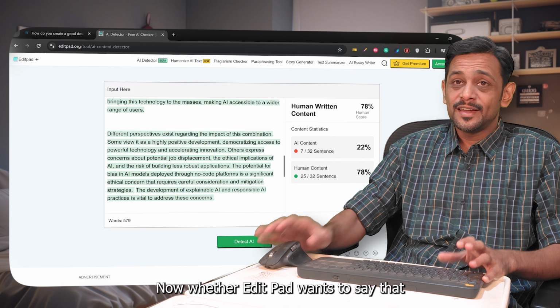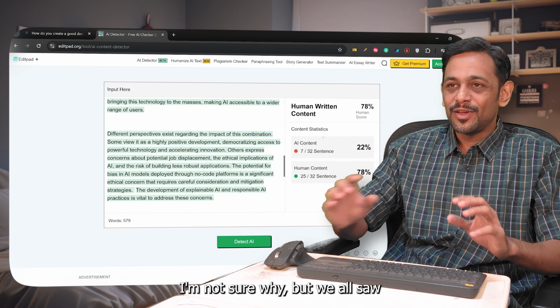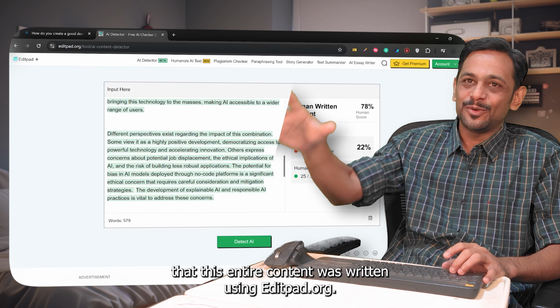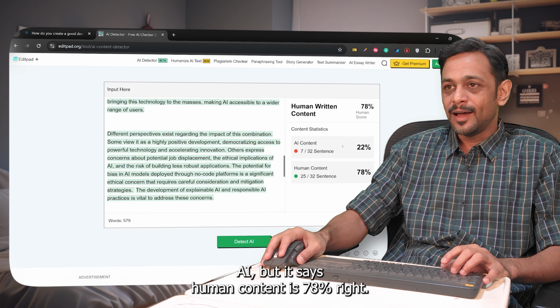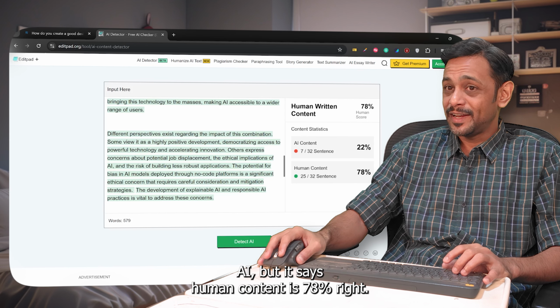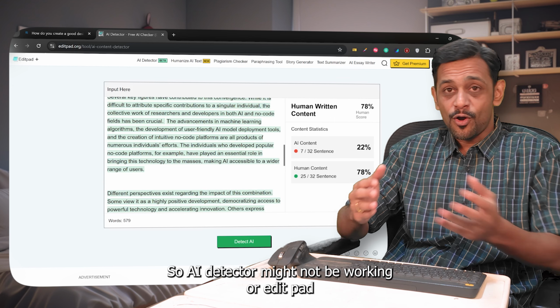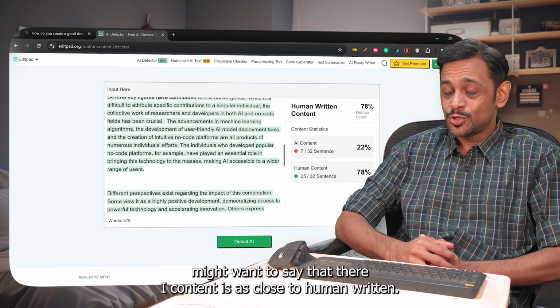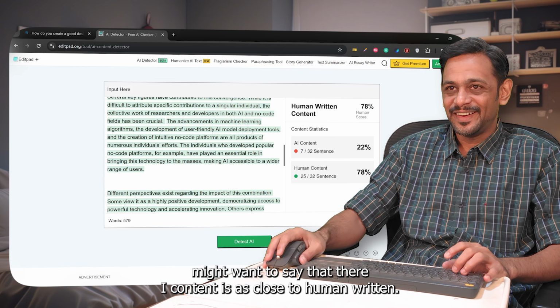Now, whether EditPad wants to say that its AI is as natural as human, I'm not sure, right? But we all saw that this entire content was written using editpad.org AI, but it says human content is 78%, right? So the AI detector might not be working, or EditPad might want to say that their AI content is as close to human written. I'm not sure.